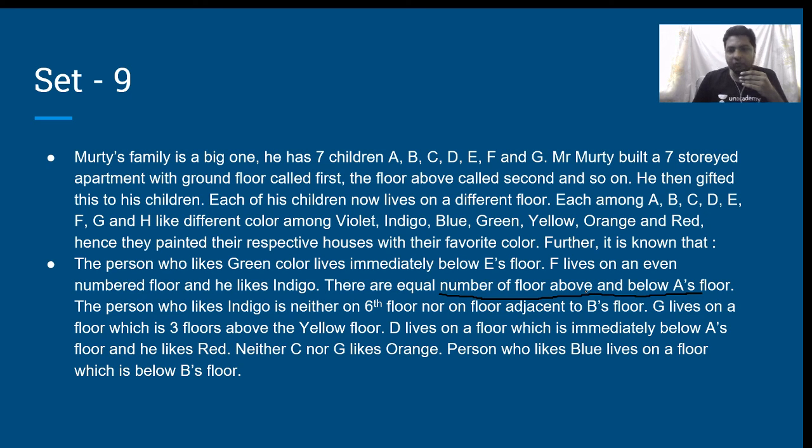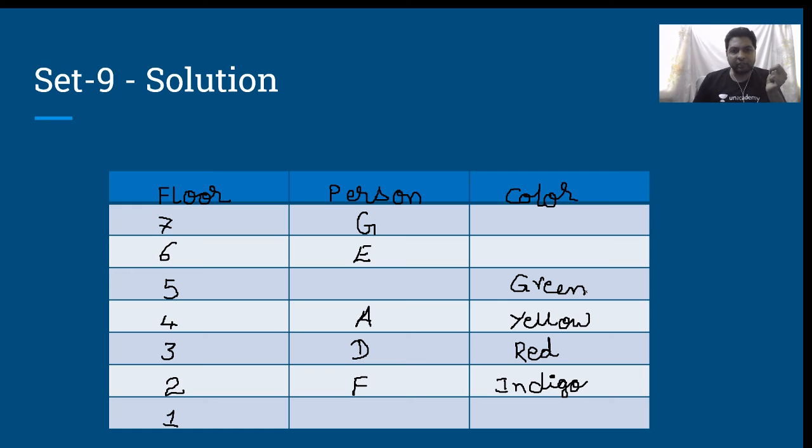He says person who likes blue lives on a floor which is below B's floor. He does not say immediately below. He just says below. Therefore, this is B and this will automatically be blue. Who is the person whom I have left out? A, B, C, D, E, F, G. Yes.